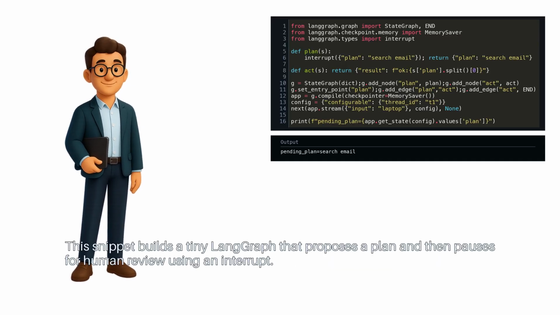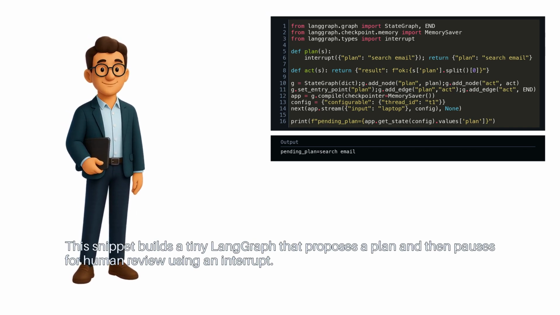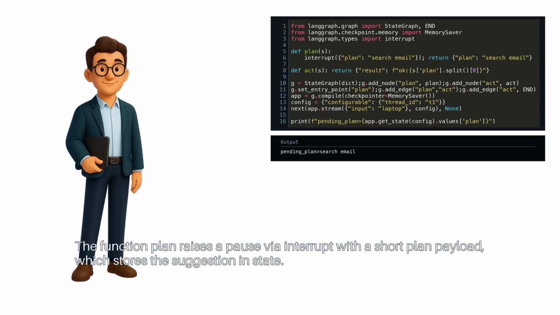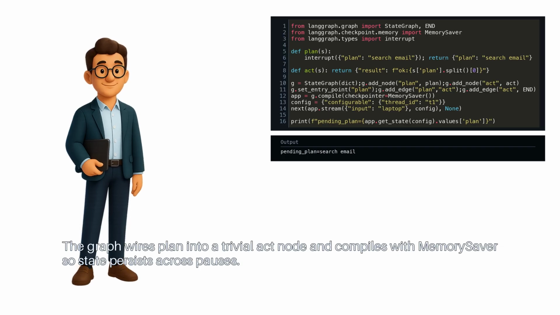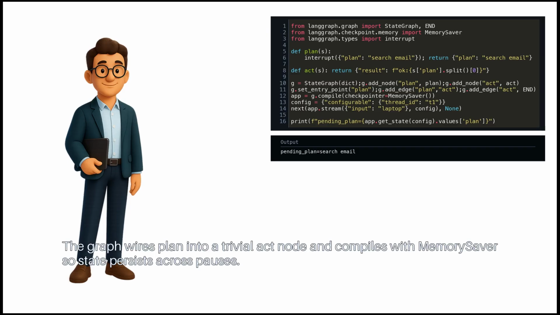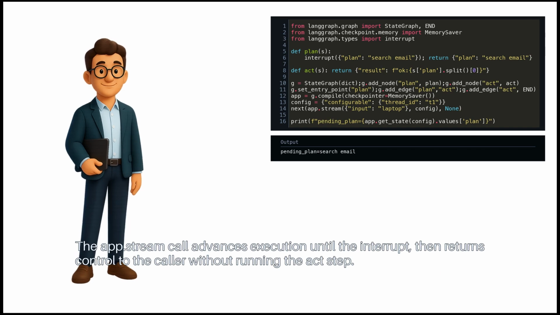This snippet builds a tiny LangGraph that proposes a plan and then pauses for human review using an interrupt. The function plan raises a pause via interrupt with a short plan payload, which stores the suggestion in state. The graph wires plan into a trivial act node and compiles with MemorySaver, so state persists across pauses. The app.stream call advances execution until the interrupt, then returns control to the caller without running the act step.